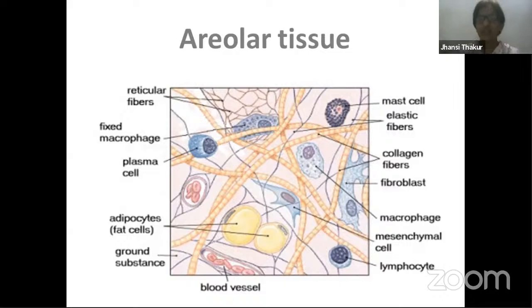So they are wandering WBCs. Some of the WBCs are fixed in one place in the tissue. Whenever any foreign particle comes nearby, they kill it. So they are fixed macrophages. Fixed macrophages are called histiocytes.